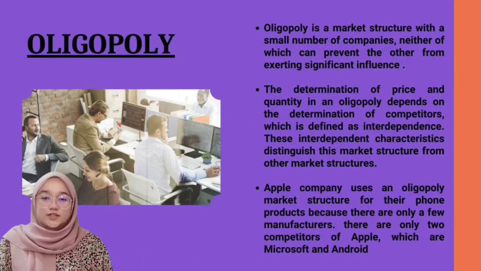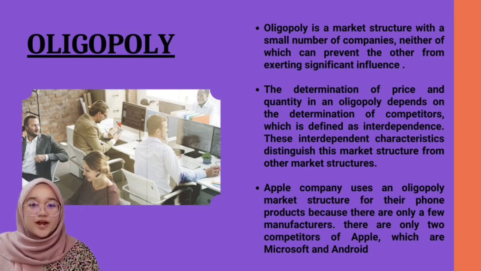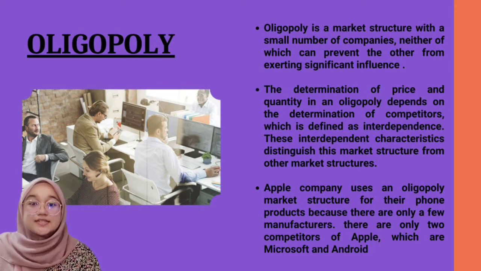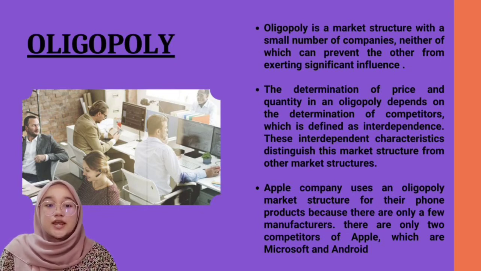Market structure. Oligopoly is a market structure with a small number of companies, neither of which can prevent the other from exerting significant influence. The determination of price and quantity in an oligopoly depends on the determination of competitors, which is defined as interdependence. This interdependence characteristic distinguishes this market structure from other market structures. Apple uses an oligopoly market structure for their phone products because there are only a few manufacturers. There are only 2 competitors of Apple, which are Microsoft and Android.